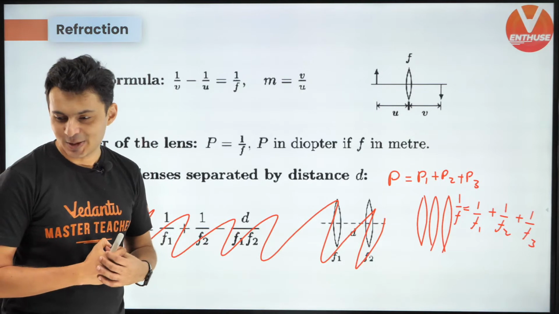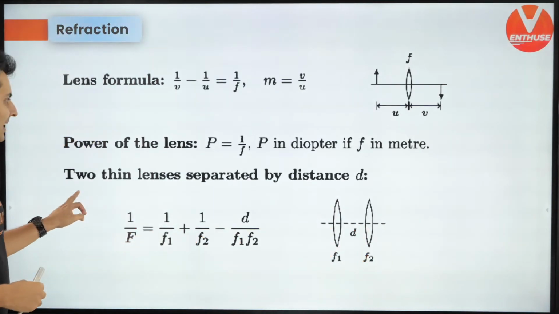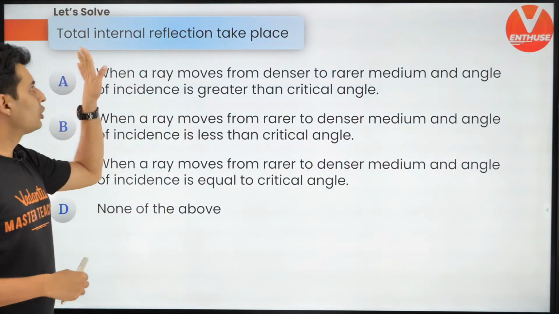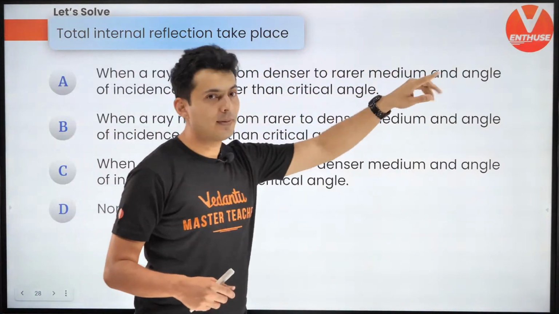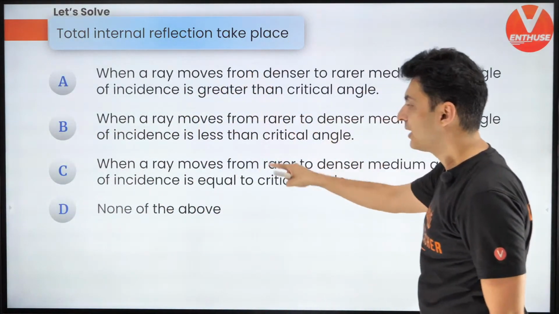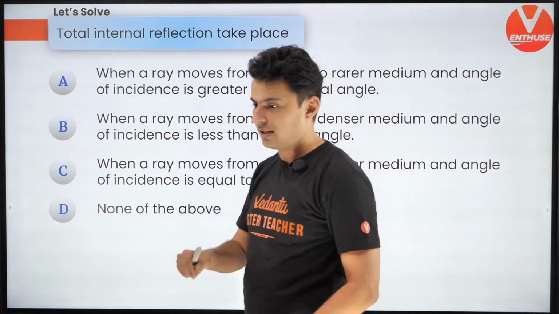All right, cool. So having said that, let's go to a problem. Total internal reflection can take place in which of the following 4 situations? Think about it.